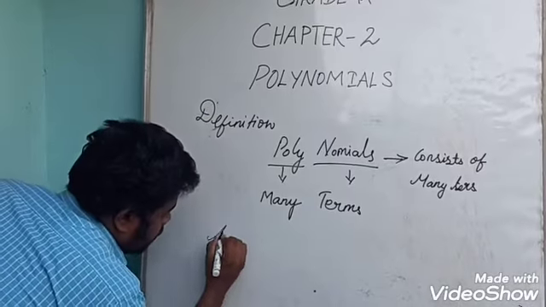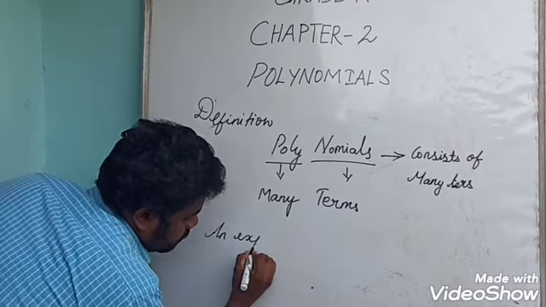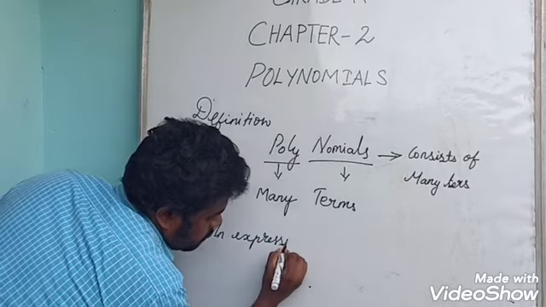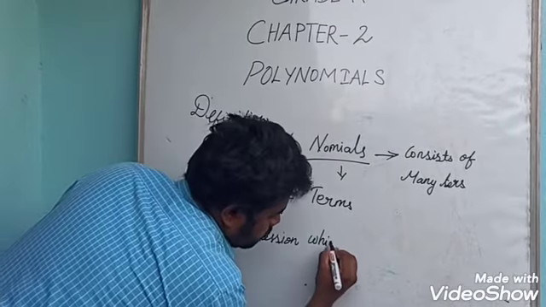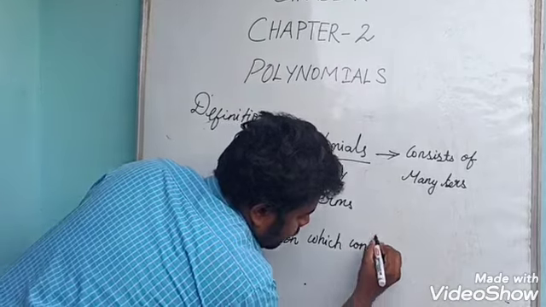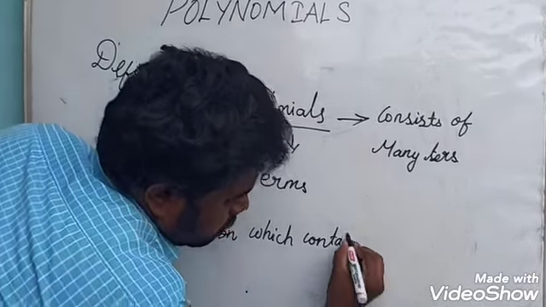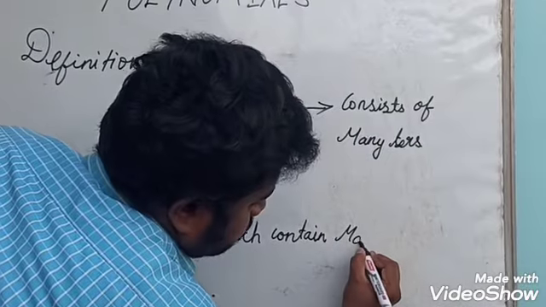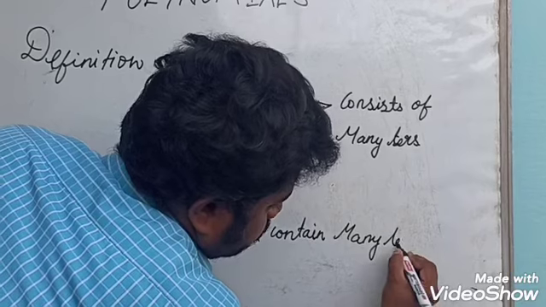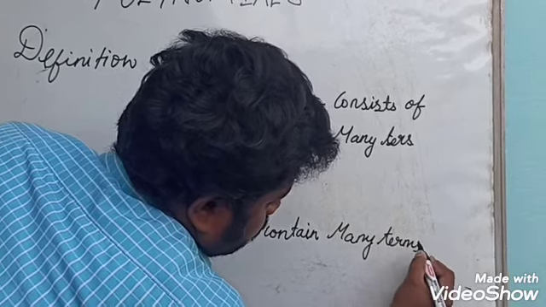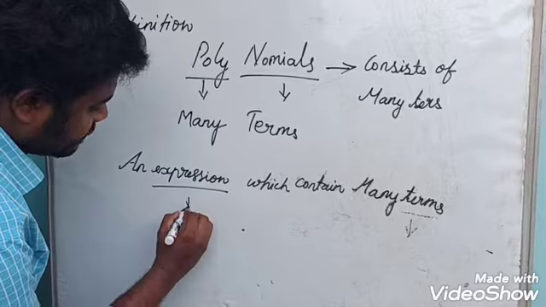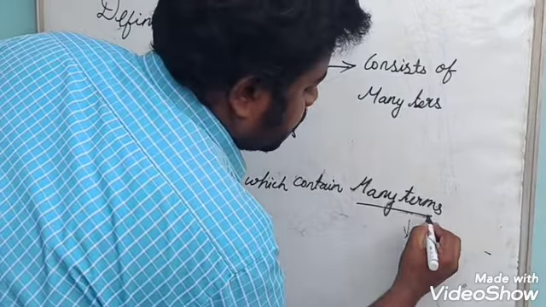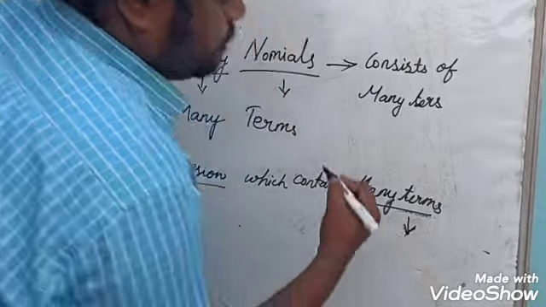So what is the definition? An expression which contains many terms. See, what is the definition for expression and what is the definition for terms.